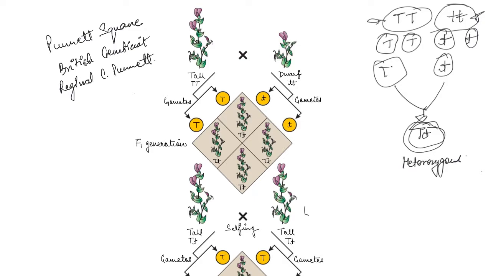So this Punnett square is nothing but a graphical representation to calculate the probability of all possible genotypes of offspring in a genetic cross.